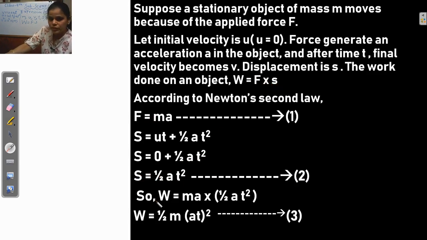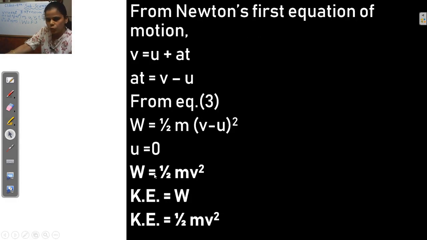So we got W equals F, the value of F from equation 1 is ma, into the value of s from equation 2, which is half at square. Then multiply half into m into a into a, that means a square, and t square. So write down here half m, a t whole square, because a square into t square is a t whole square.